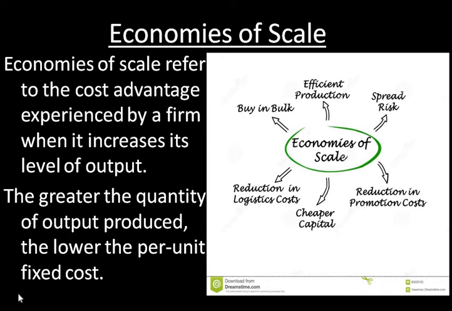The greater the quantity of output produced, the lower the per unit fixed cost. Isn't it? When you produce more, your per unit fixed cost will become lesser and lesser when the output produced is more. On the right side, I have shown you a picture. Economies of scale might be reduction in logistic costs, cheaper capital, reduction in promotion costs, spreading of risks, efficient production, and buying in bulk.